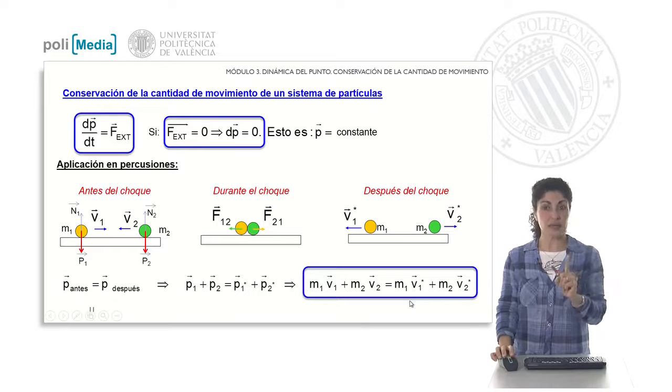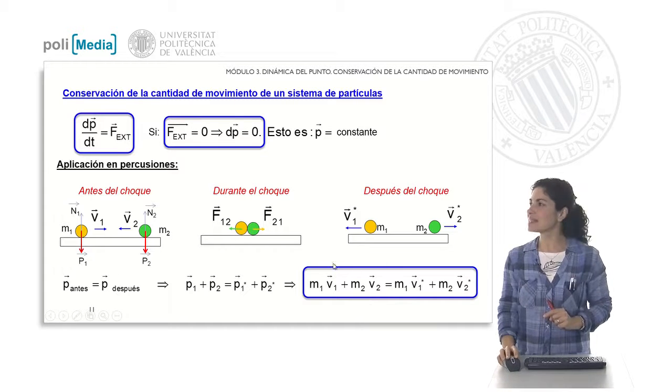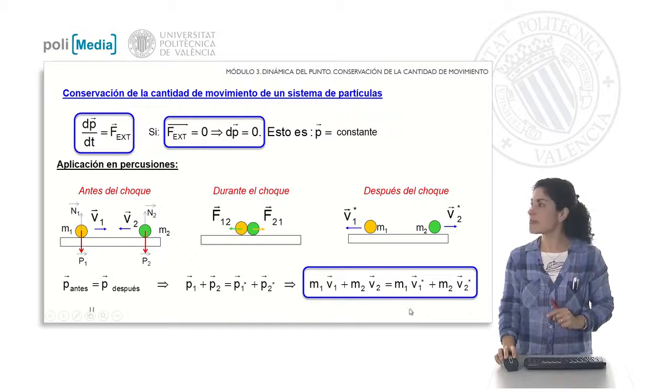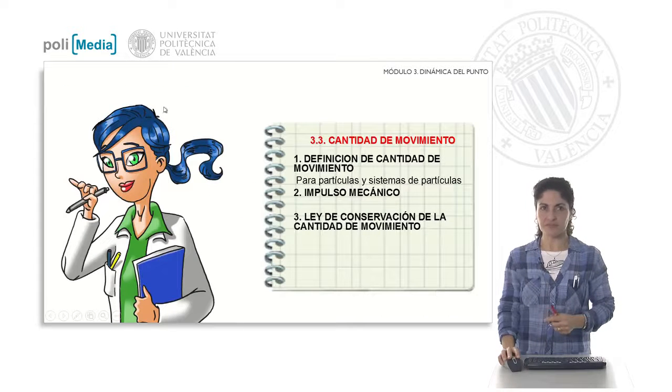This equality, which is a vector equation, in terms of the representation of the magnitudes that are involved, is giving me the relationship between the velocities before the impact and after the impact of the bodies that are interacting, and is of a very broad application in many phenomena that we will be addressing in subsequent classes.